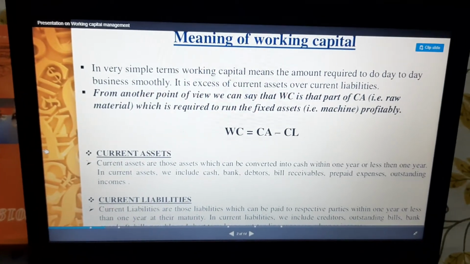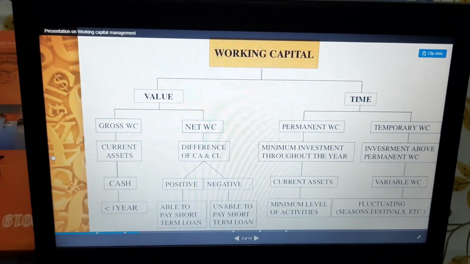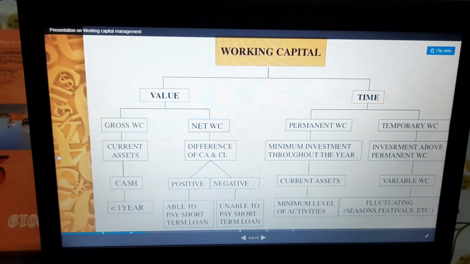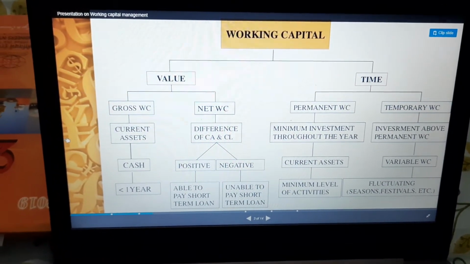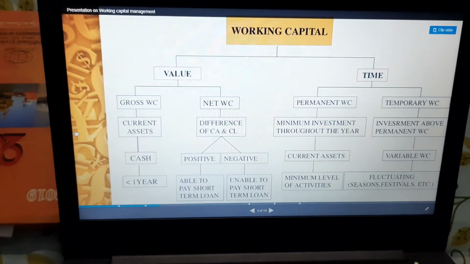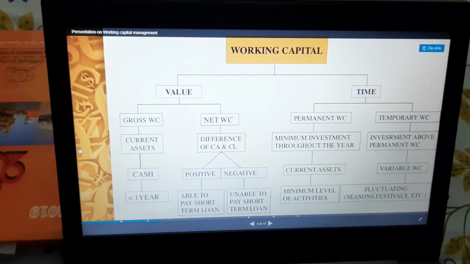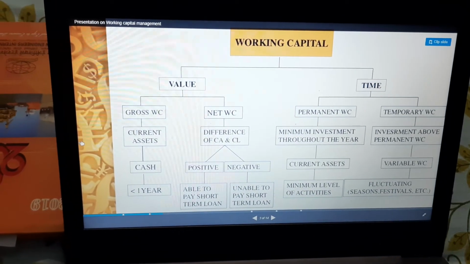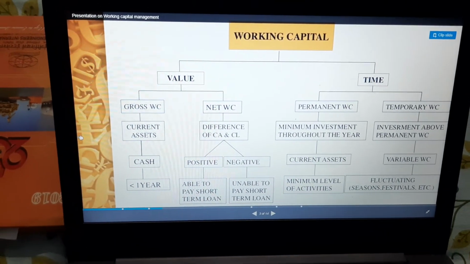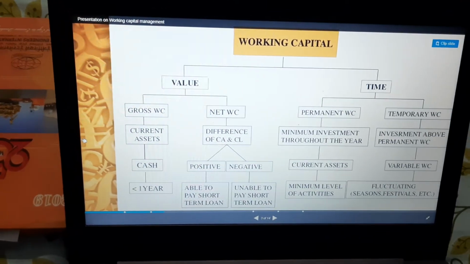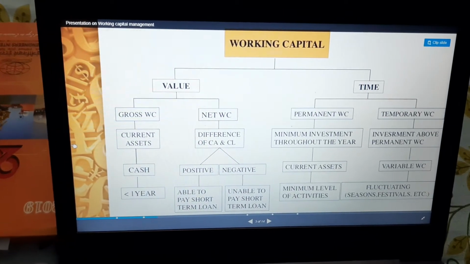Now moving on, let me explain how we can interpret working capital on the basis of value and time. On the basis of value, we have gross working capital and net working capital, and on the basis of time, we have permanent working capital and temporary working capital. Now, what is gross working capital? It is the gross amount of current assets which the firm has. And what is the net working capital? It is the difference between current assets and current liabilities.